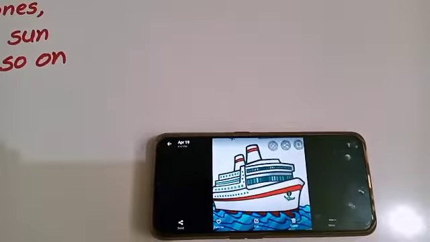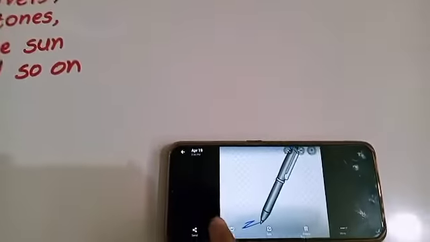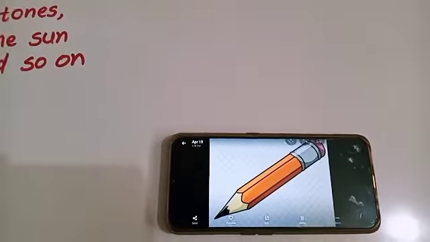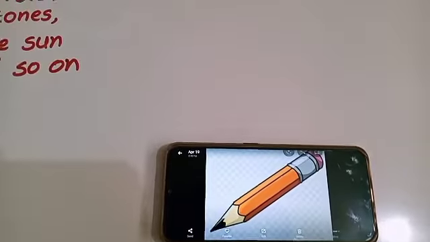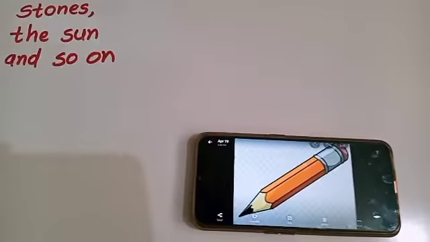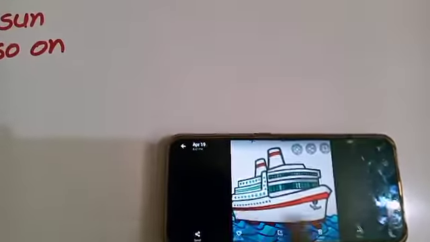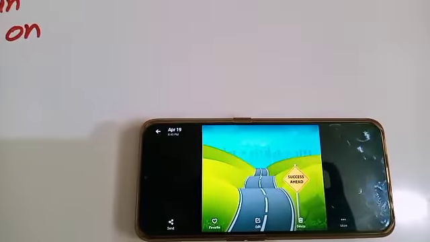This is a ship, table, pen, pencil. Who made these? All these things are made by human beings. Such things are called man-made things.